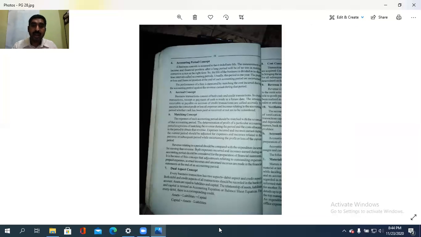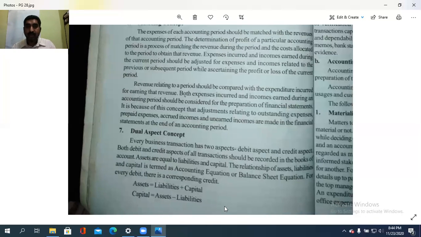Next is dual aspect concept. As you are aware that there should be a debit aspect and a credit aspect, isn't it? So, excuse me, both the debit and credit aspect of all the transactions should be recorded. Means where there is a debit, corresponding credit will be there. That is what is called the dual aspect concept.